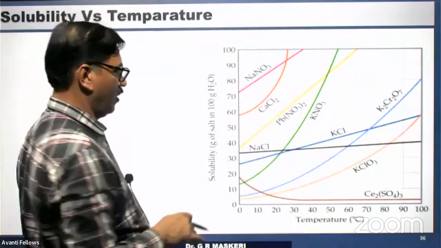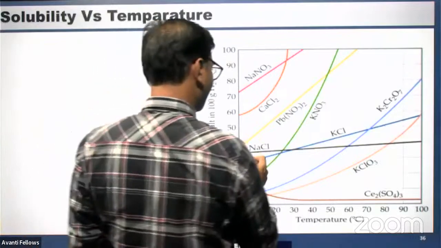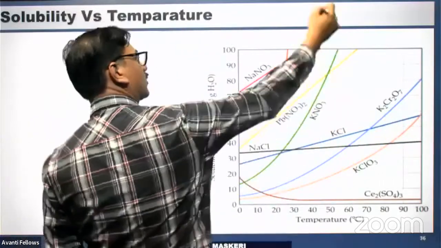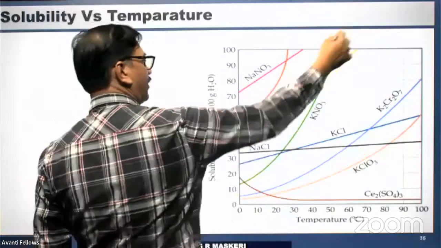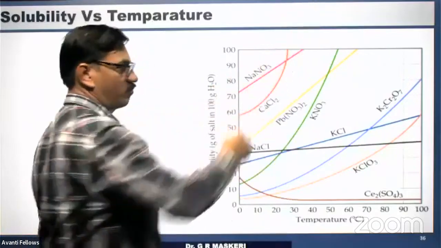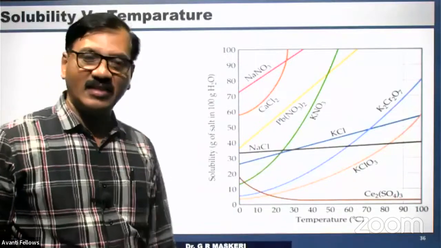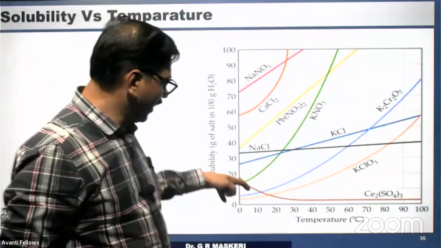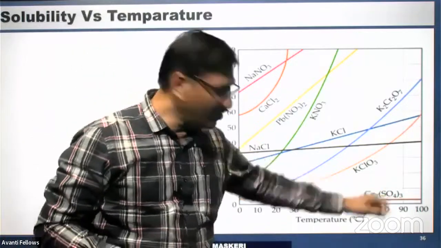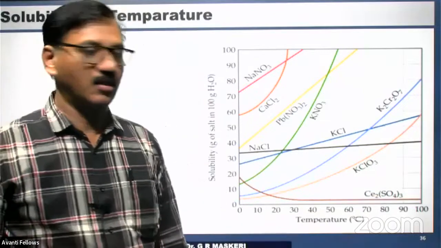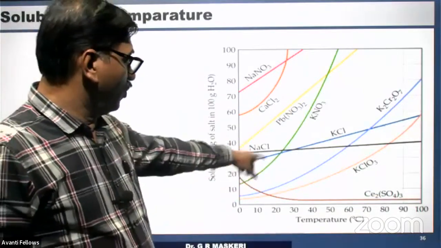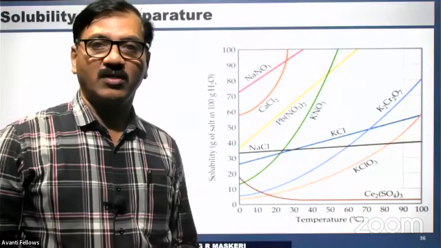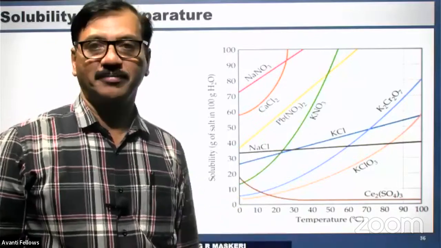So here it is KCl. This is NaCl and the blue one is KCl. Potassium nitrate has a steep curve. Lead nitrate, calcium chloride, NaNO3 are all increasing with increase in temperature. But the one which has a downtrend curve is cesium sulfate. So the solubility curve gives you a clear picture of how temperature changes the solubility of that particular solute.